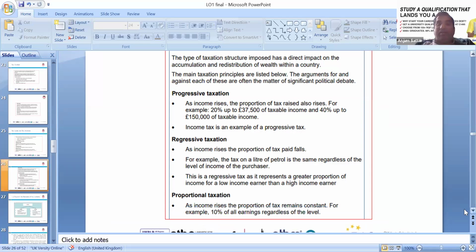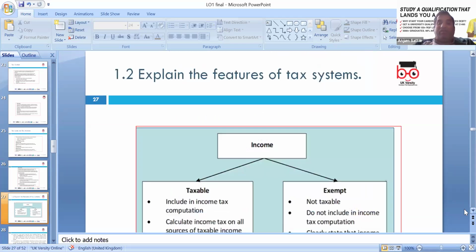Regressive taxes: as income increases, the proportion of the tax bill falls. For example, the tax on a liter of petrol is the same regardless of the income level of the purchaser, so regressive taxes represent a greater proportion of a low income. With proportional tax, the proportion of tax remains constant, for example 10% on all earnings regardless of the level. So that can be proportional in some countries.